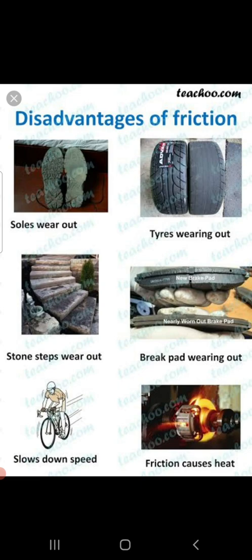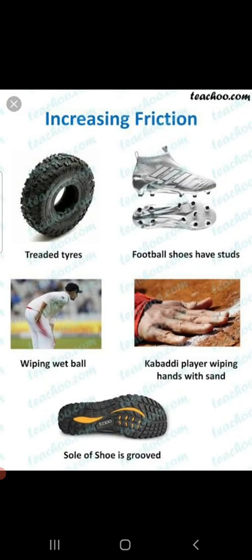Now children, there are multiple ways by which we can increase friction. Some of the common ways by which friction can be increased is making the surface rough. The surface of a body can be made rough so that it increases the friction. Like treaded tires of vehicles have designs and patterns with grooves on their surface to increase the resistance with the road, and this prevents skidding. Also, the soles of our shoes are made with grooves to make a good grip on the ground.